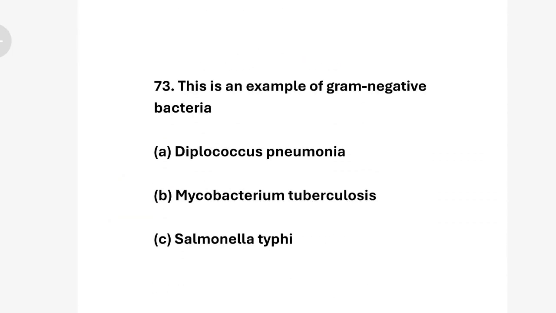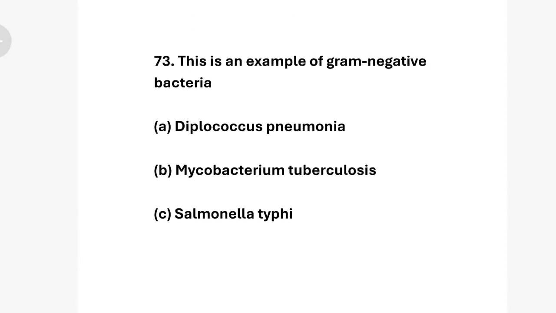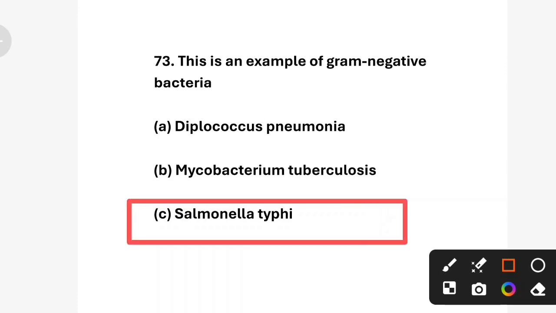This is an example of gram-negative bacteria. Option A Diplococcus pneumoniae, option B Mycobacterium tuberculosis, option C Salmonella typhi, and option D Corynebacterium diphtheriae. So correct answer is option C Salmonella typhi. Salmonella typhi is a gram-negative bacteria responsible for typhoid fever. It has a thin peptidoglycan layer and an outer lipid membrane that makes it gram-negative.